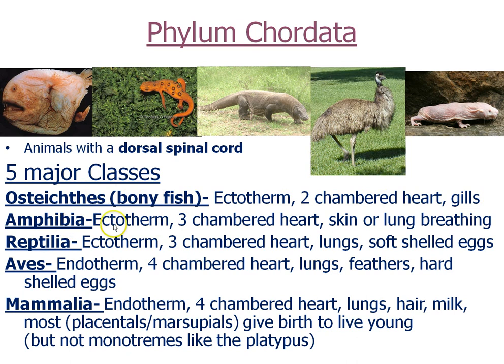Amphibia, they're ectotherm, cold-blooded, 3-chambered heart, skin or lung breathing. Things like frogs can breathe right through the skin, so they don't drown underwater as long as there's oxygen dissolved in the water. Reptilia, the reptiles, are also cold-blooded, 3-chambered heart.